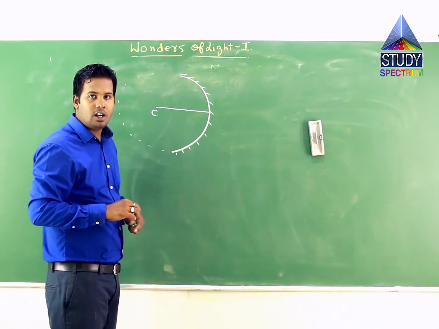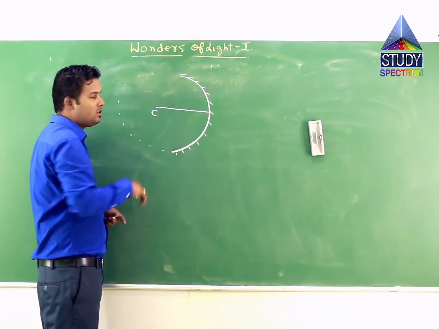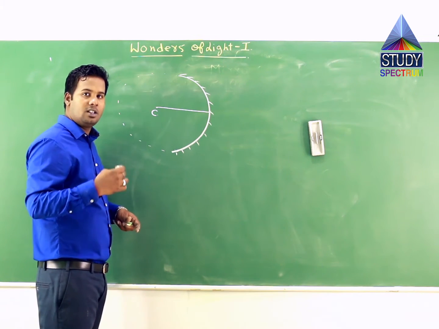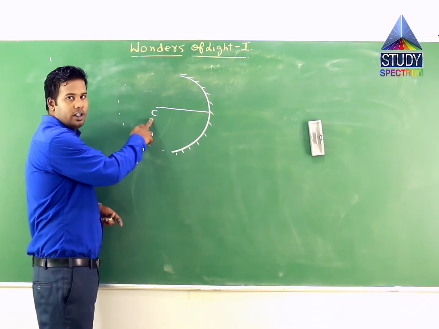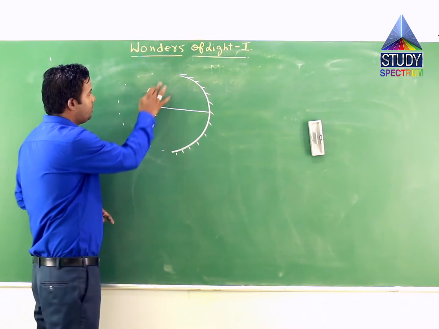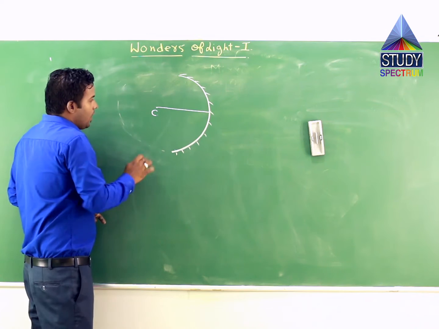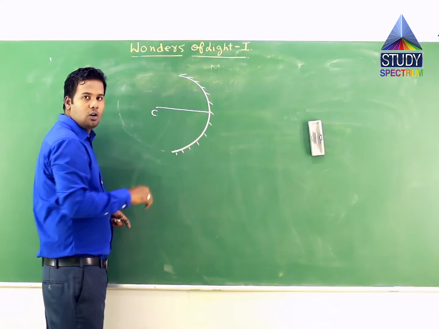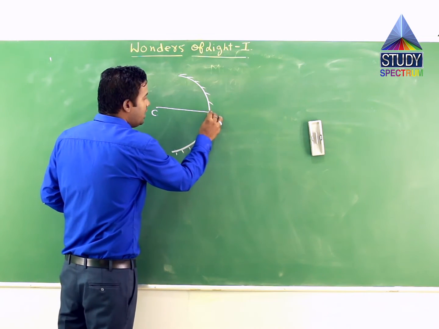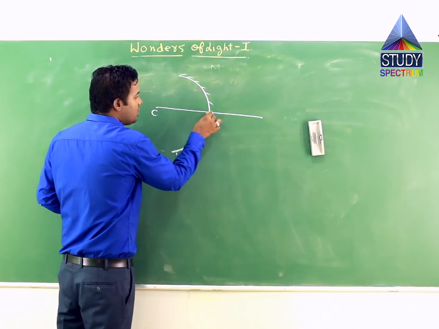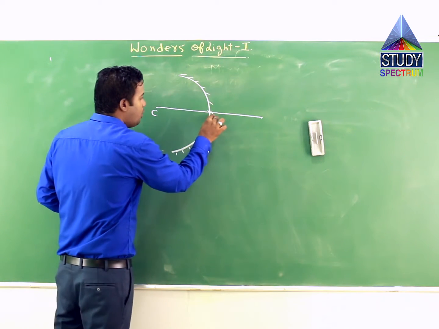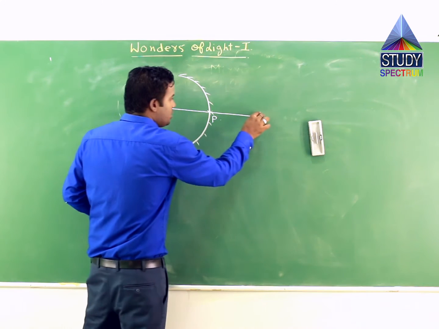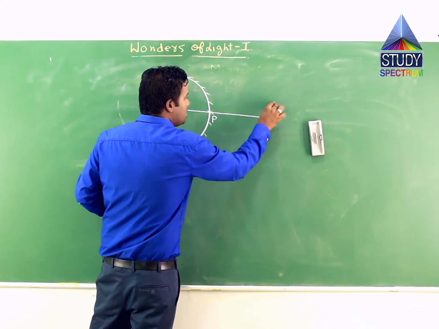Why center of curvature and why not circle? Because we do not have a full circle, but since we have a form of an arc, there should be a circle, so we describe this point as center of curvature. Now if you draw a horizontal line from the center of curvature towards this concave mirror, the point at which it intersects the mirror is called the pole of the mirror, represented by the symbol P. This line is called the axis.